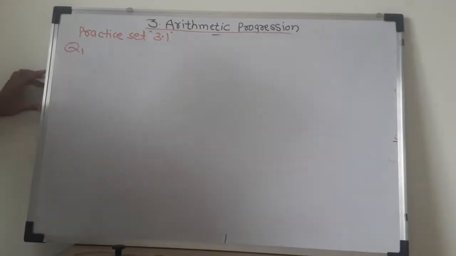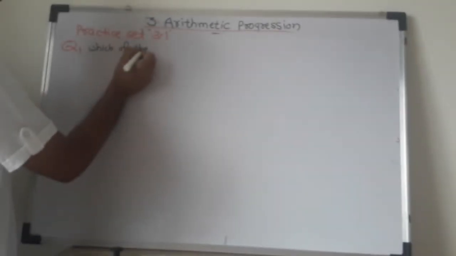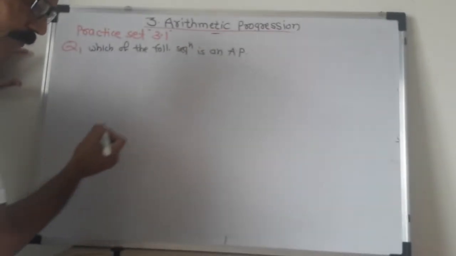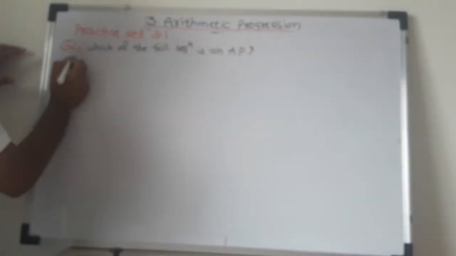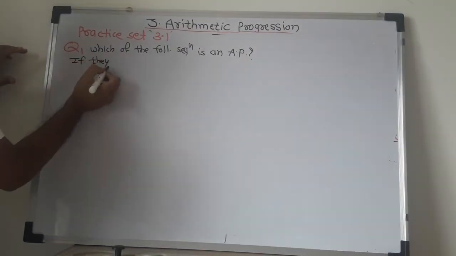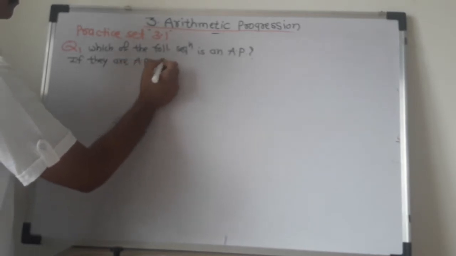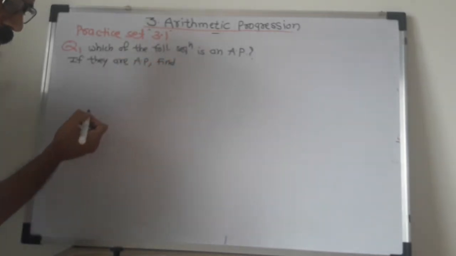Which of the following sequences is an AP? If they are AP, find the common difference.